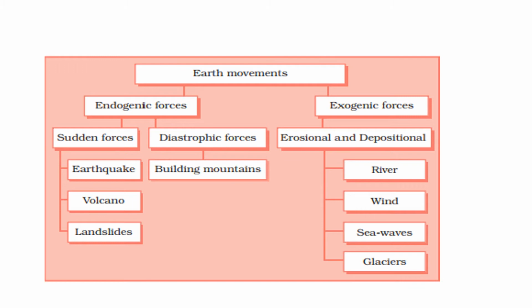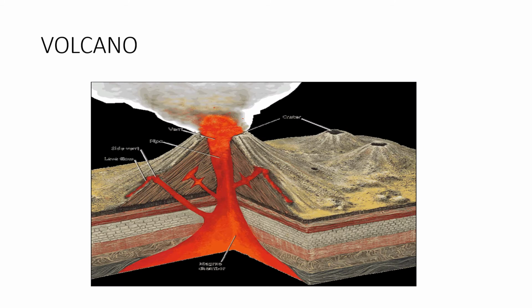Sudden and diastrophic forces cause deformation of the earth's crust. Diastrophic movements are gradual and might stretch over thousands of years. On the other hand, sudden movements bring about instant changes on the surface of the earth. Volcanic eruptions are the sudden movement associated with the internal forces of the earth. Volcanism includes the movement of molten rock, magma, toward the earth's surface through a narrow volcanic vent.